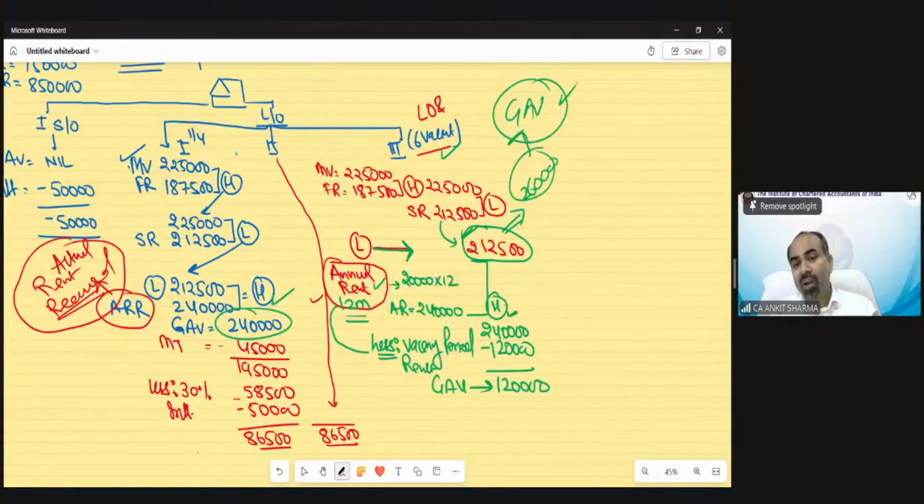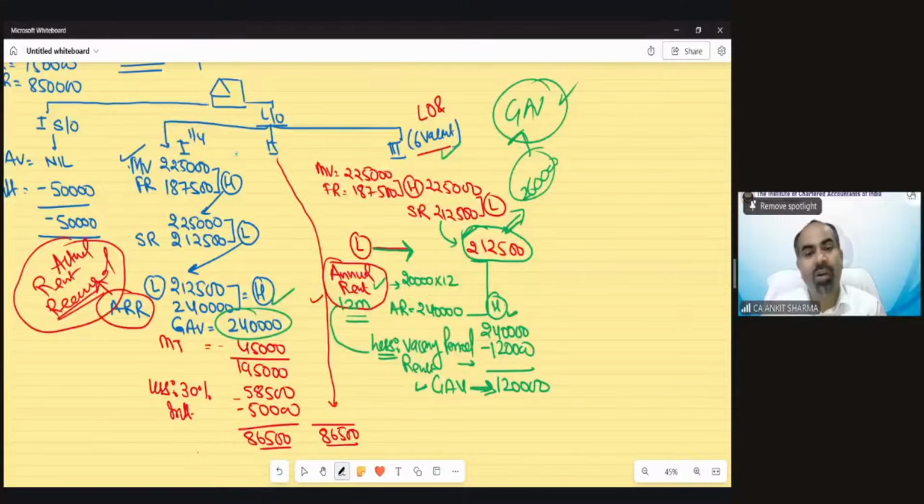But if we had taken 120 over here directly, like ARR, then 2,12,500 would be the higher value, and you would need to pay tax on the higher value, according to this GAV. So this is a beneficial provision from the point of view of the assessee. Because if your annual rent is higher due to vacancy, then you can take the advantage of this vacancy time duration reduction, and the taxable value would be 1,20,000.